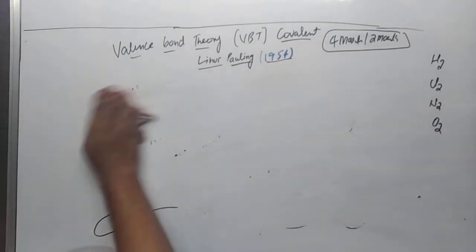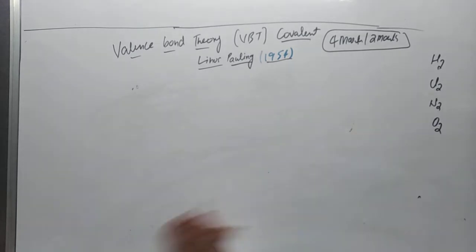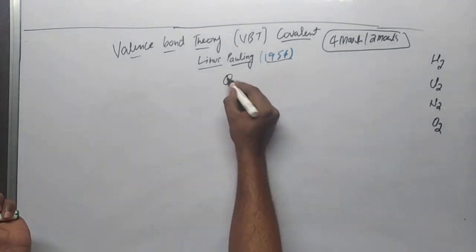Next we will take the example of oxygen. If you know how to write the electronic configuration, that is very good for you. If you don't know, just try to learn that. Okay, we'll take the example of O2.